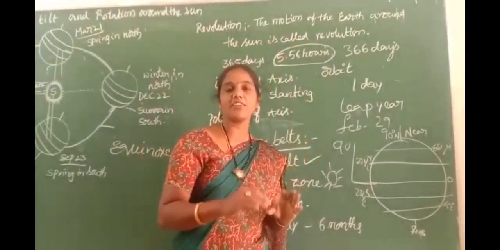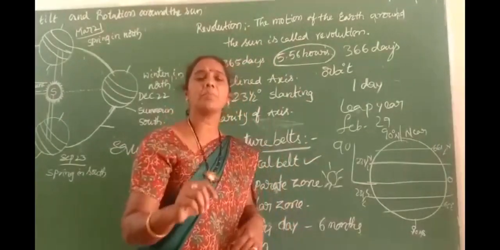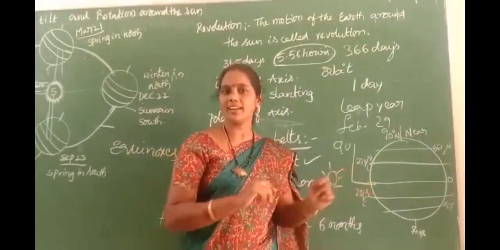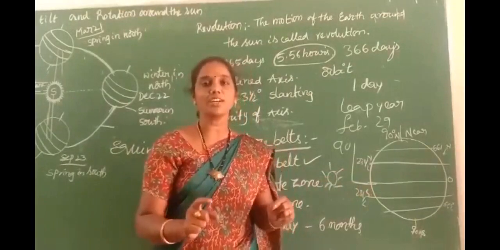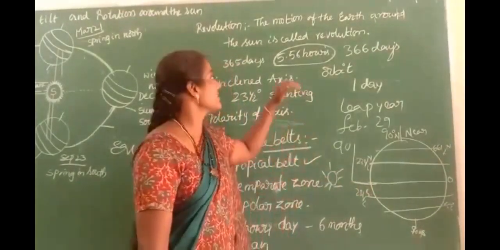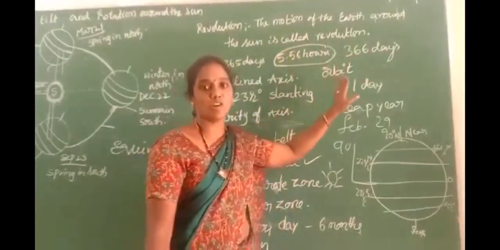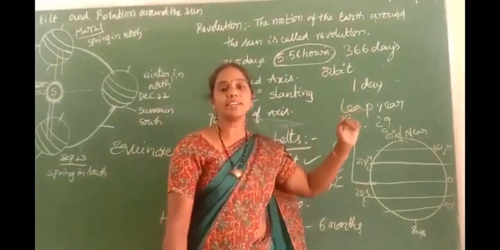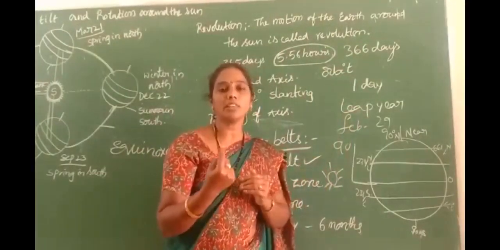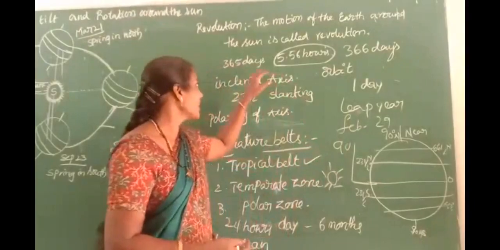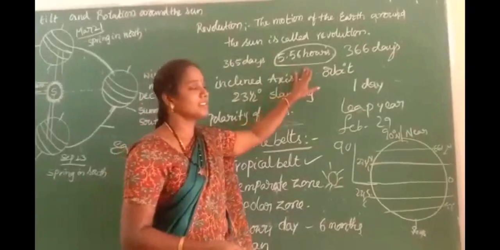Revolution is very important for the occurrence of the seasons. You already know about this. Just remember the effect of rotation is day and night. The effect of revolution is the occurrence of the seasons. So children, observe keenly and follow the lesson. Rotation, revolution: the motion of the earth around the sun is called revolution. The earth rotates on itself and also moves around the sun on the basis of its orbit. The revolution takes 365 days, 5.56 hours.